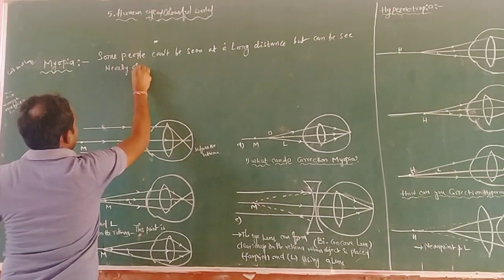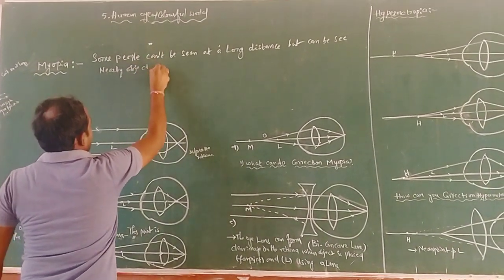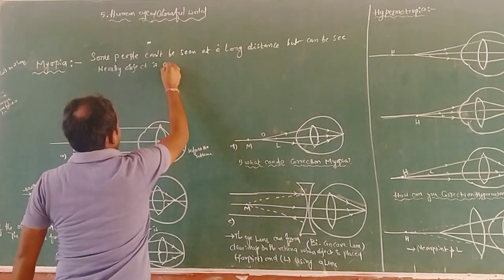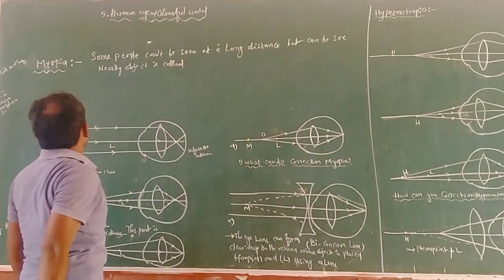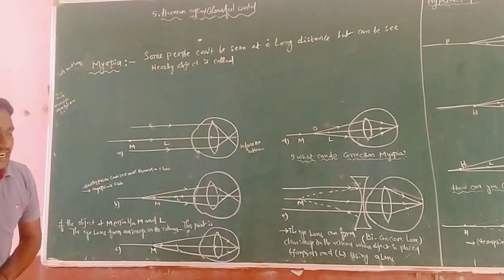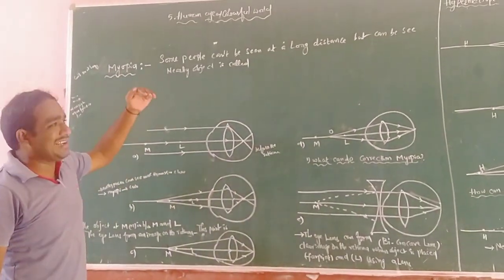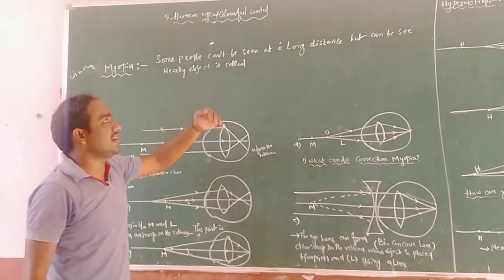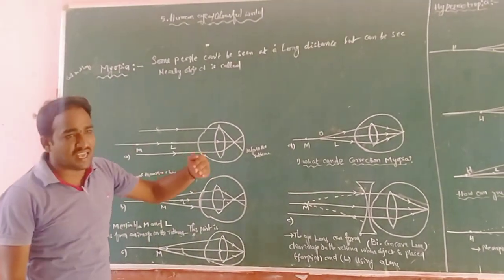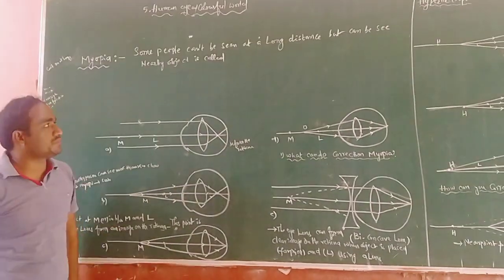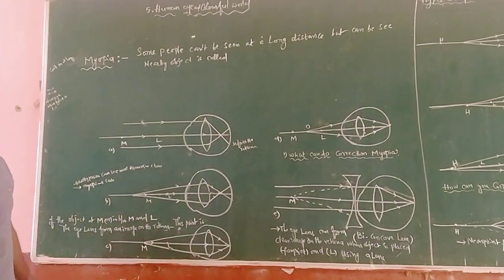This is called myopia. So what is the definition of myopia? Some people cannot see at a distance but can see nearby objects; this is called myopia.